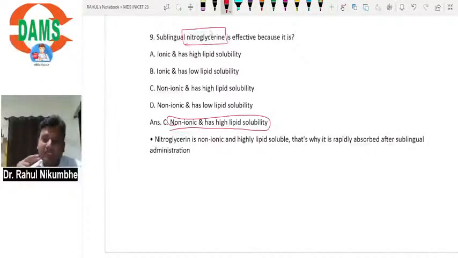Our cell wall is made up of lipid, so it can easily enter the cell and be rapidly absorbed. So we can use nitroglycerin sublingually. In patients with ischemic heart disease, angina, or heart attack, we use this nitroglycerin.